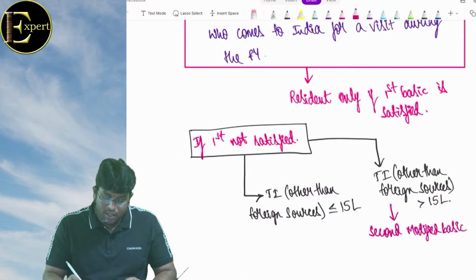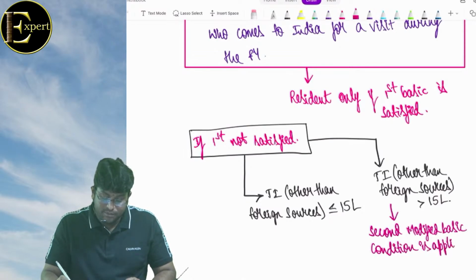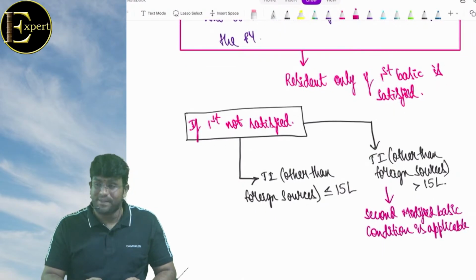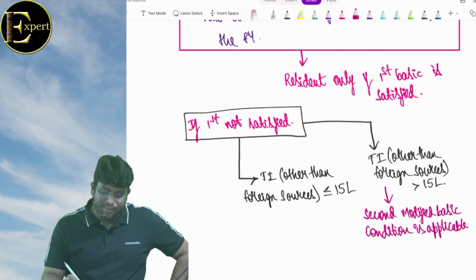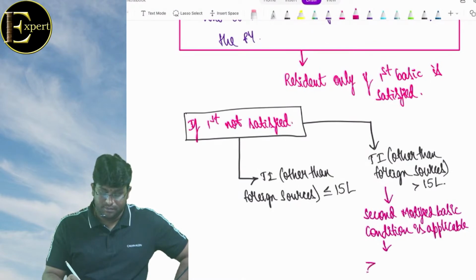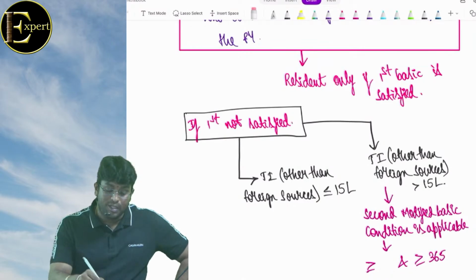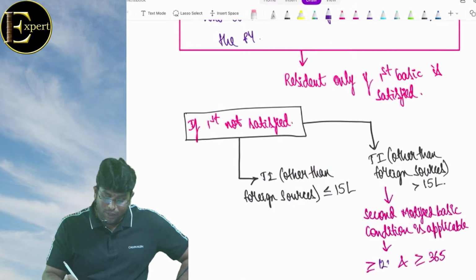And if total income other than foreign source is greater than 15 lakh, then the law says the second modified basic condition is applicable. What is the second basic condition? He must be in India for greater than or equal to 120 days. They simply doubled the 60 to 120 days.